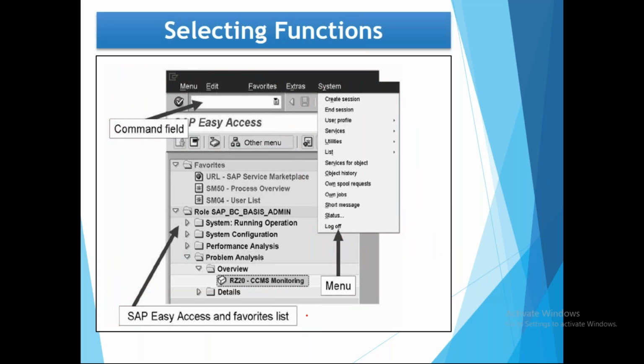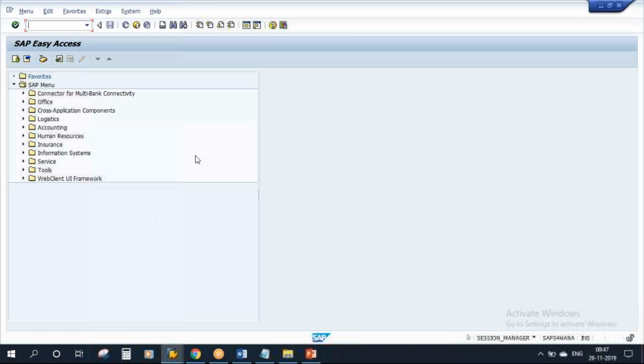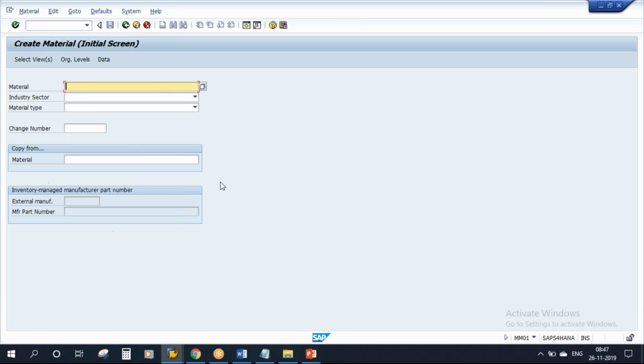Suppose let's say we logged on, and I want to create a material. The T code is, let's say, mm01. Now to execute this mm01, I will tell you what the T code is in a minute. So the options are here. There is a fast path field on the top, where you can type mm01. If you know the T code, just type it and click enter. It will take you to that T code, to the transaction.